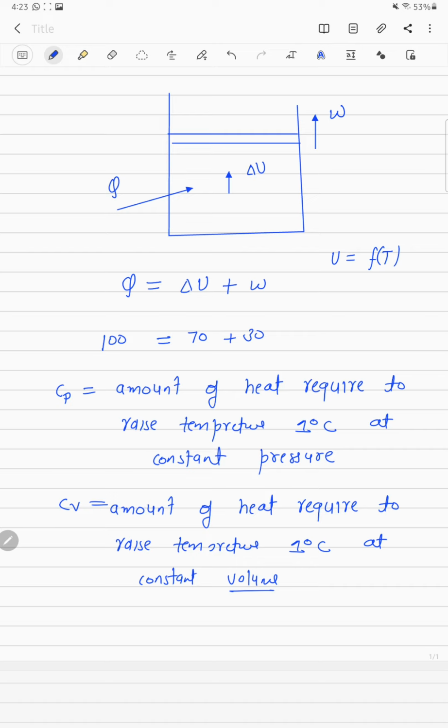So if we want to increase the temperature of the gas, then most of the heat should go to internal energy, because temperature will change by internal energy only, work done will not change temperature. So if more of this heat goes into changing internal energy, then we will require less heat. For example,